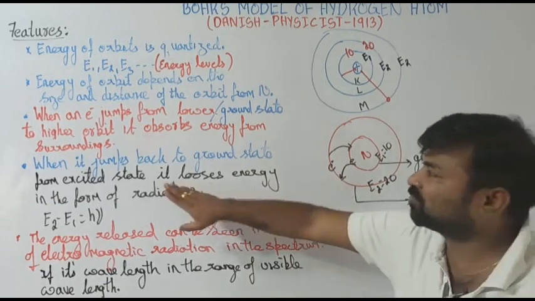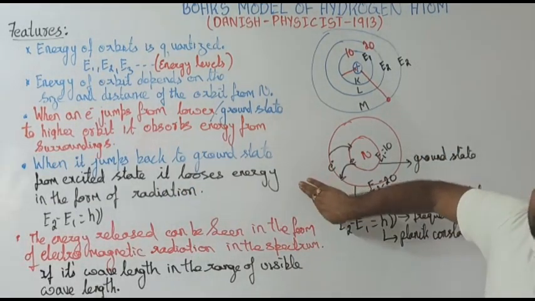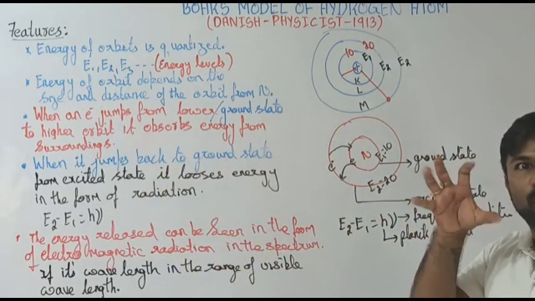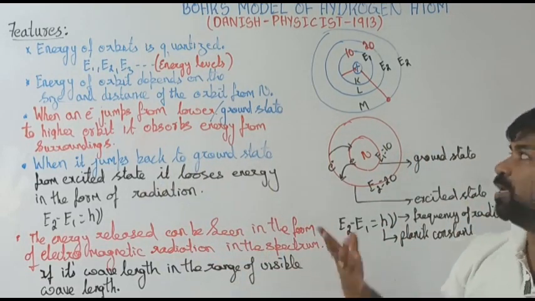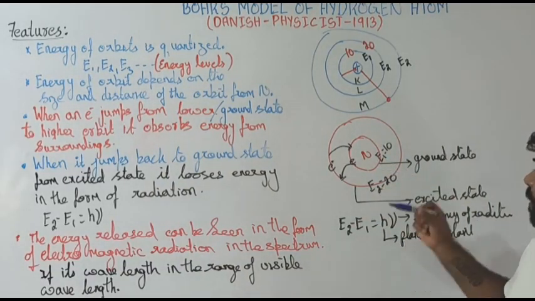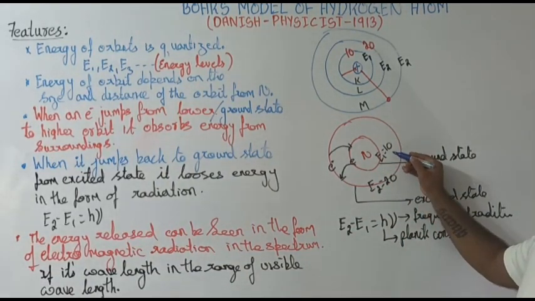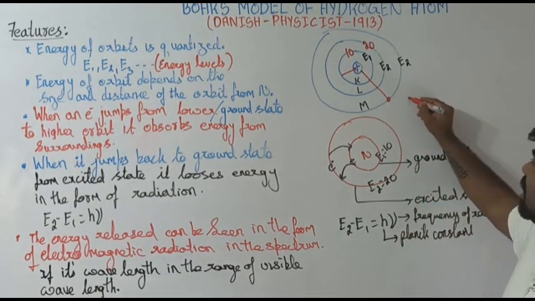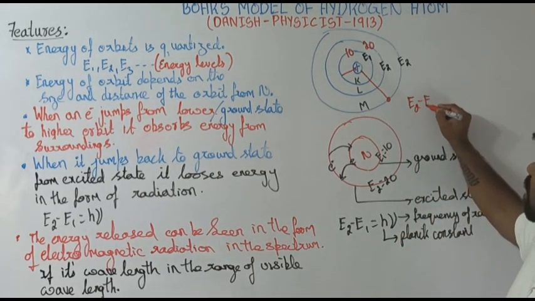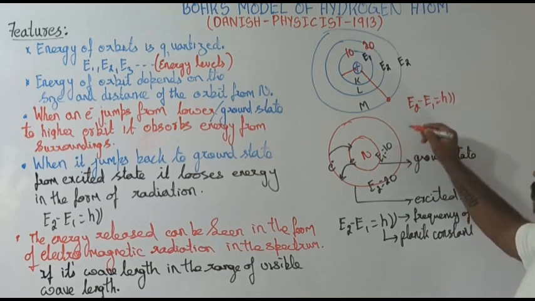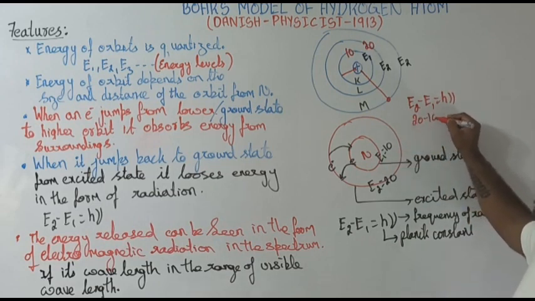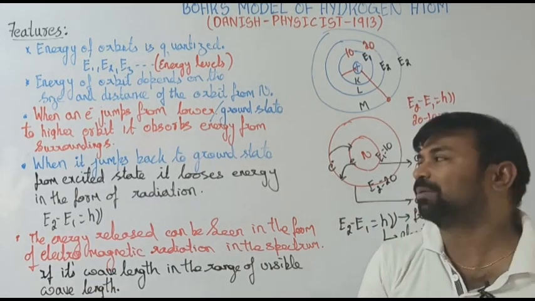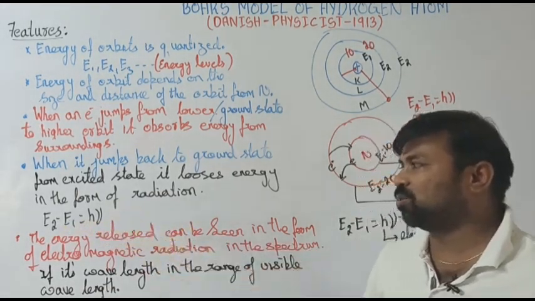When an electron jumps from higher energy to lower energy level, it loses energy in the form of radiation. And how much will it be? If I take the example, here I took 20 and there I took 10, then E2 minus E1 is equal to h nu. Of course, 20 minus 10 is something like 10 units. This is just an example that I am giving. That is what it says, E2 minus E1.